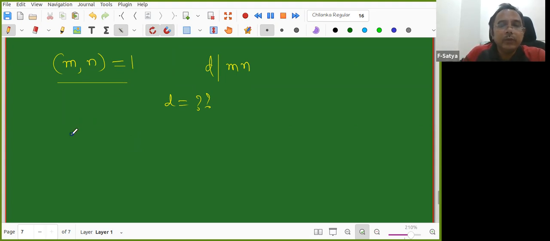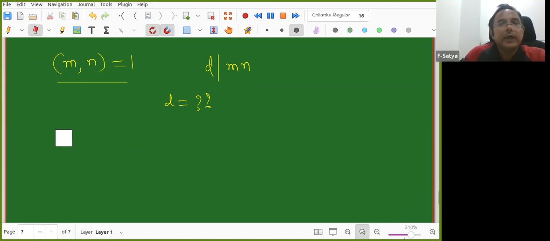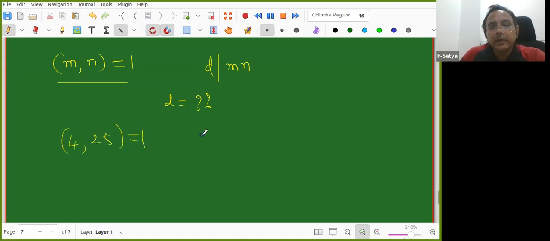To make it clearer, I take 4 comma 25. Their GCD is 1, right? Now I'm saying D divides 100. So what can we say about D, how does it look?